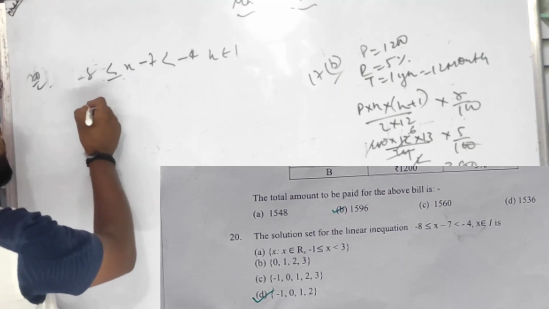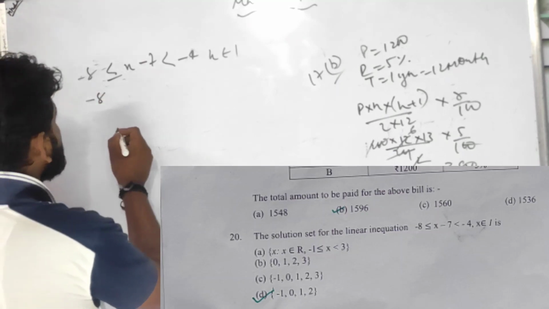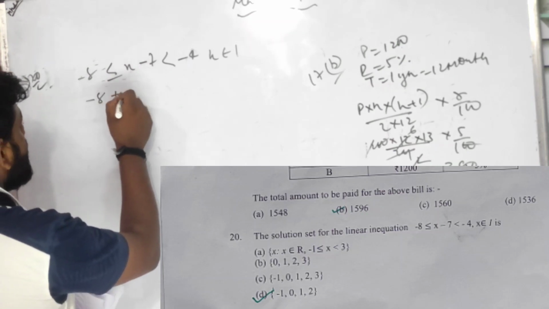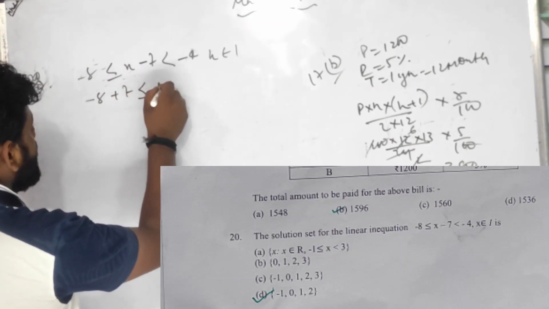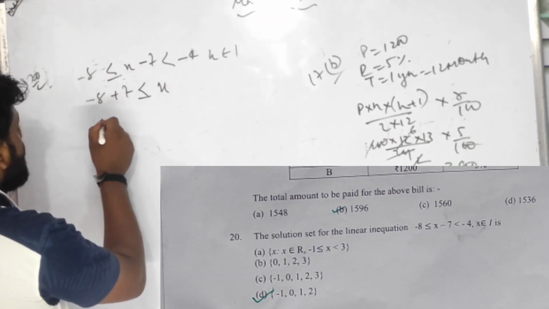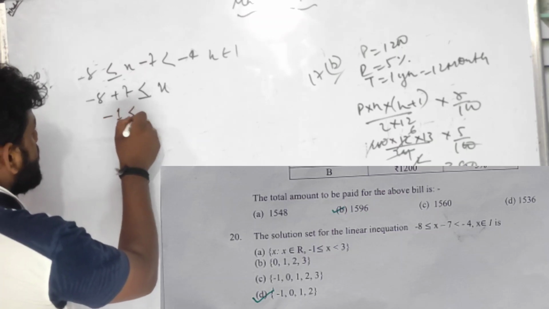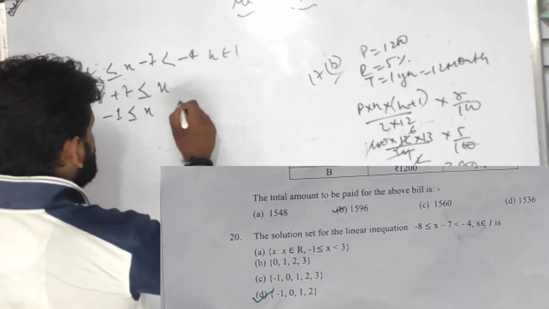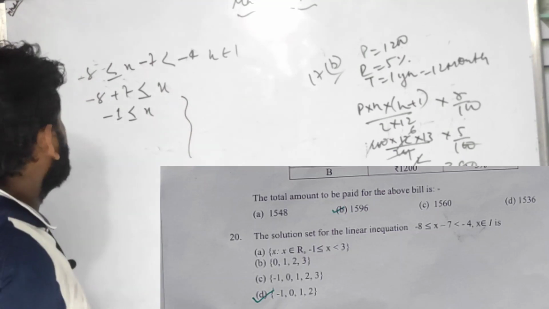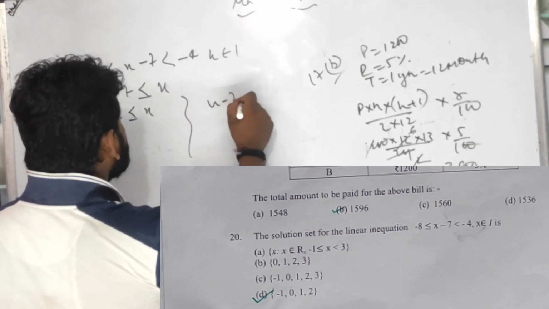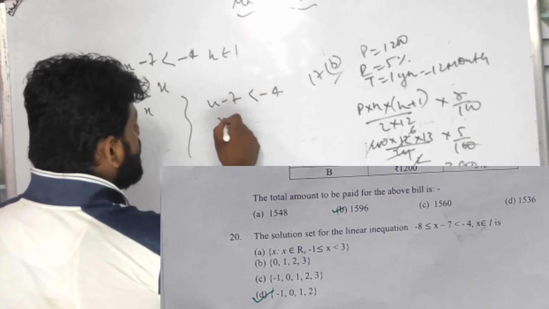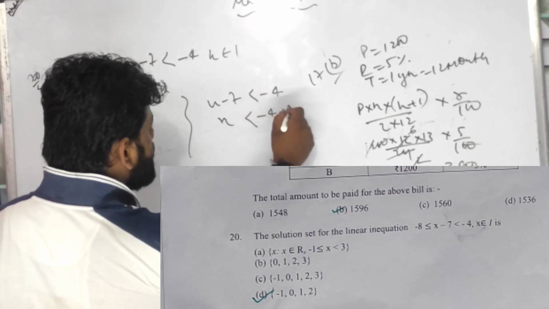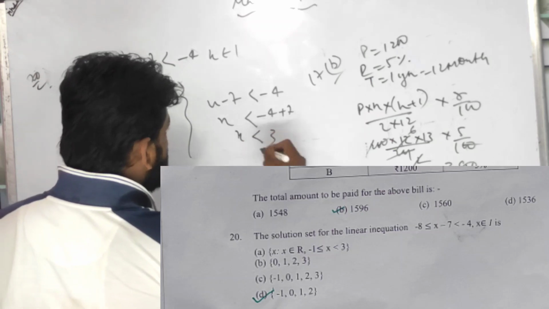So -8 is given. Let us solve. -8 plus 7, x. तो यहाँ पर क्या होगा बेटा? -1 less than or equal to x. तो यहाँ पर कुछ इस प्रकार है. So first we have got this. Again we will be doing x minus 7 less than -4, x less than -4 plus 7, x less than 3.